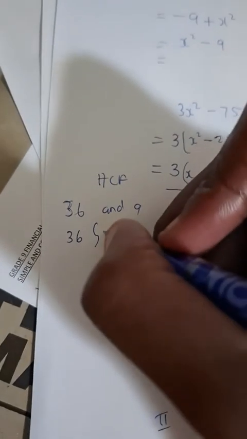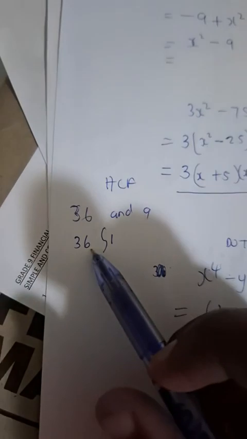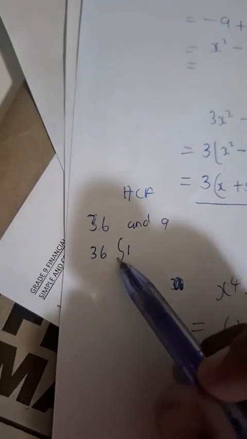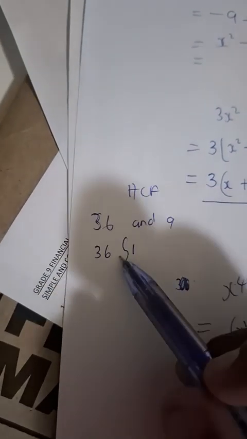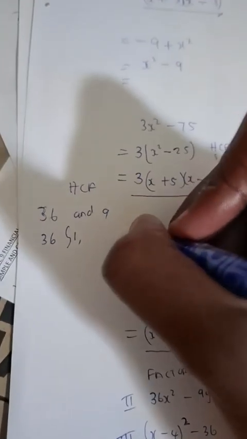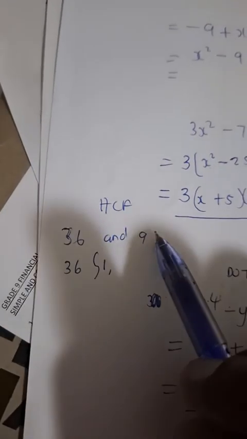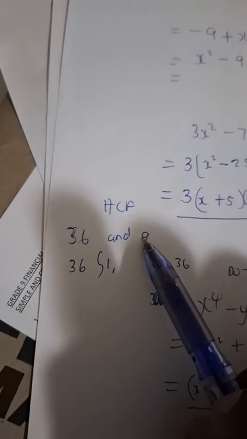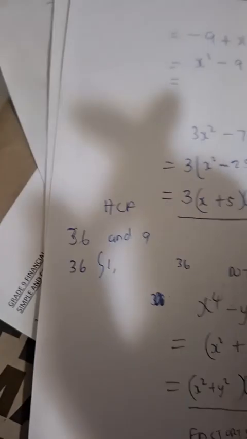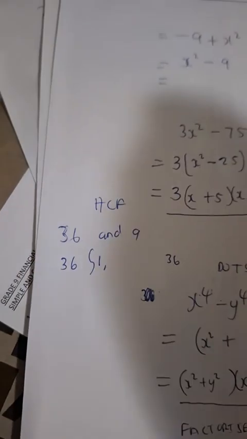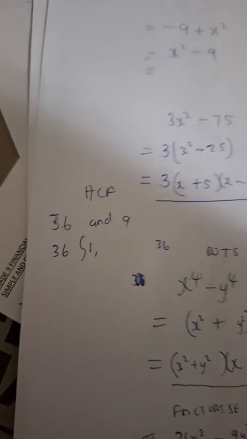You either used a method in earlier grades where you wrote out all the numbers that go into 36, in other words, all the factors of 36. You would list them, or you would use the ladder method to find the highest common factor between 36 and 9. Whatever method you used, it helped you get the highest common factor.